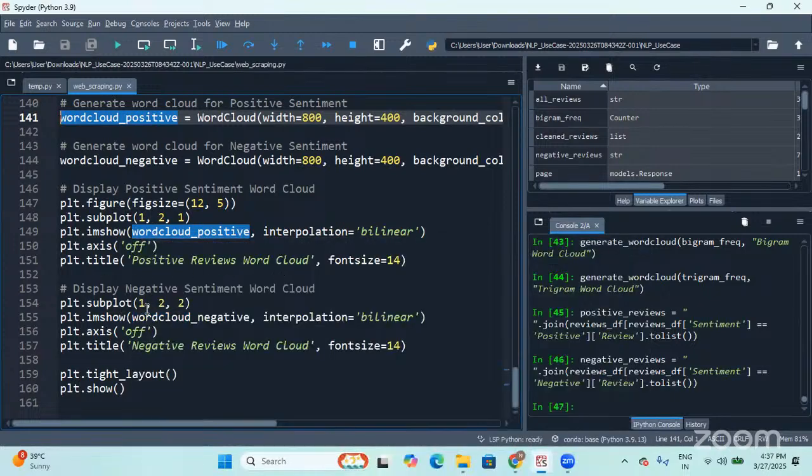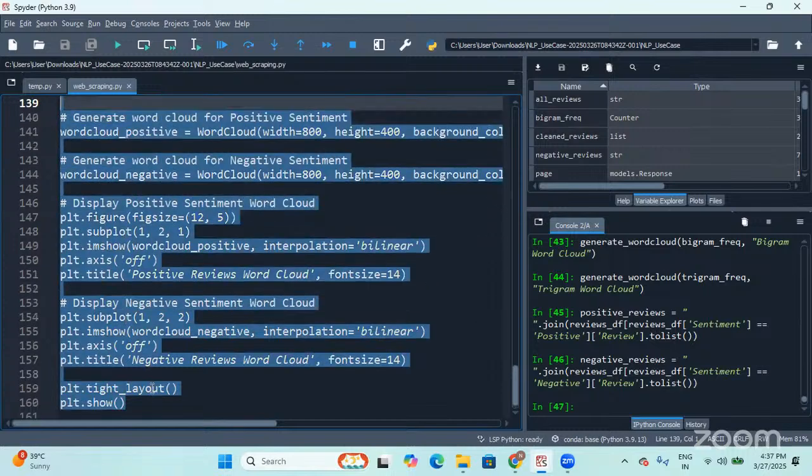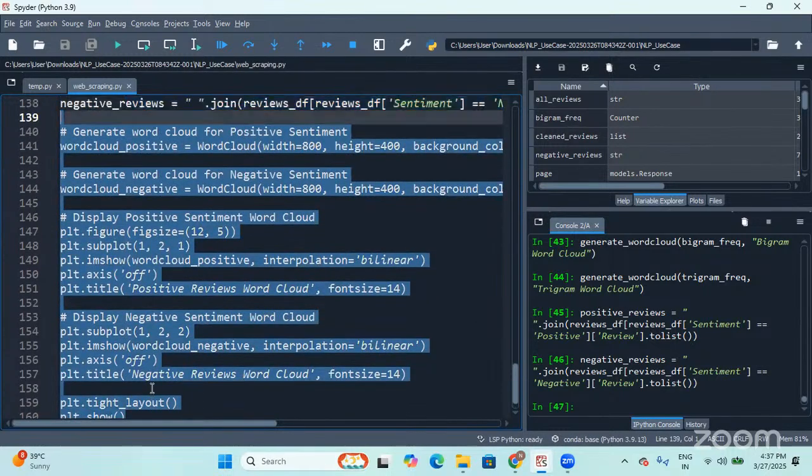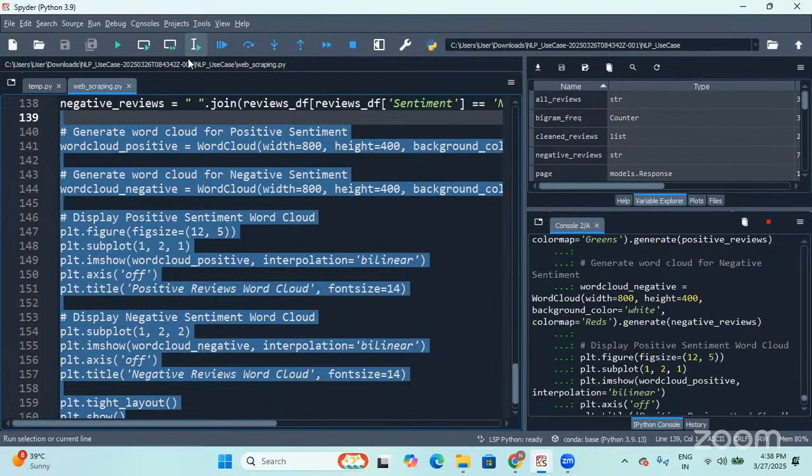And then in the second subplot of the same figure, we should display the negative word cloud, which takes the negative reviews. Anyhow, we are aware that only one review is present, but still, let us do it. Okay, I'll execute.